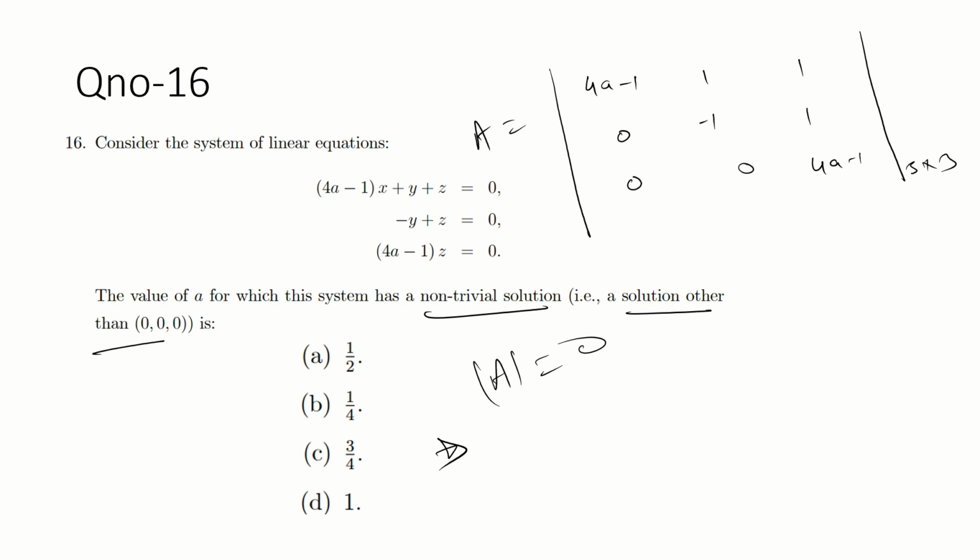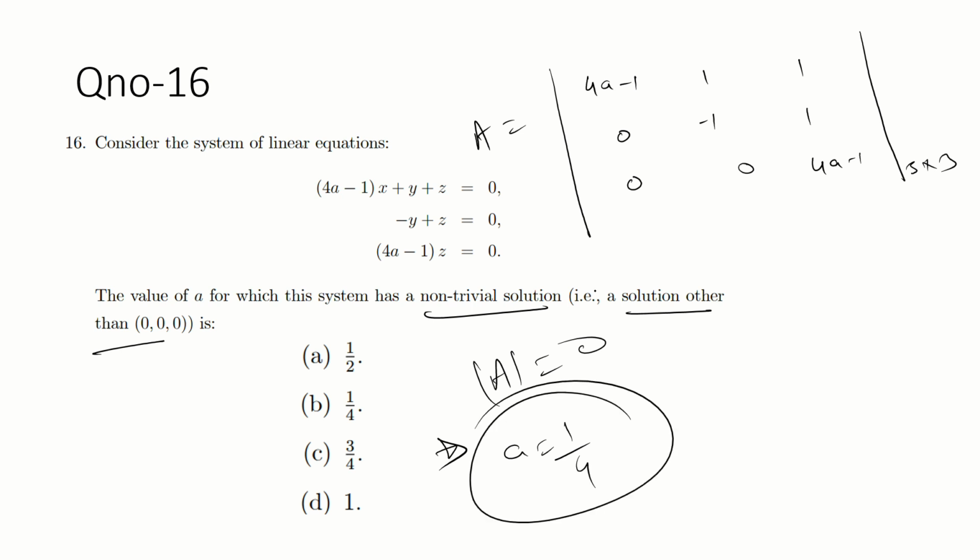Four a minus one square, minus of four a minus one whole square. Just equal to 0, find the determinant and equal to 0. What you will get is the value of A, then a equal to 1/4. Just A equal to 1 by 4.